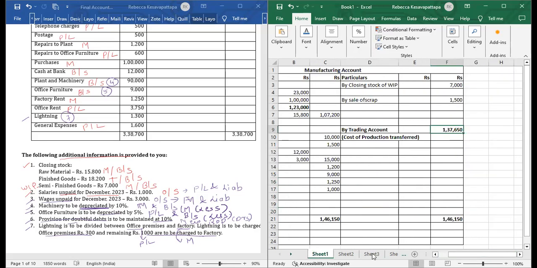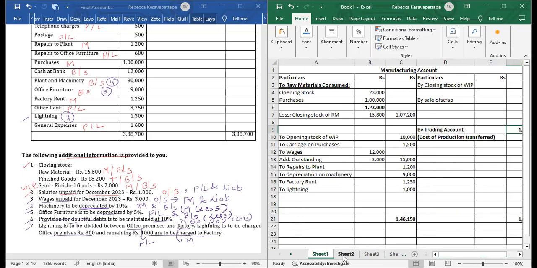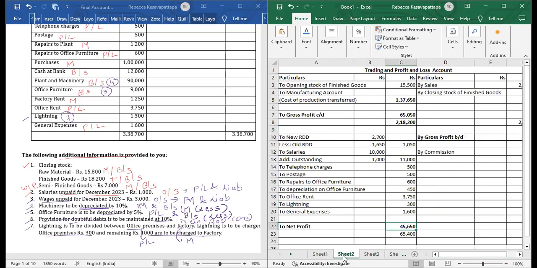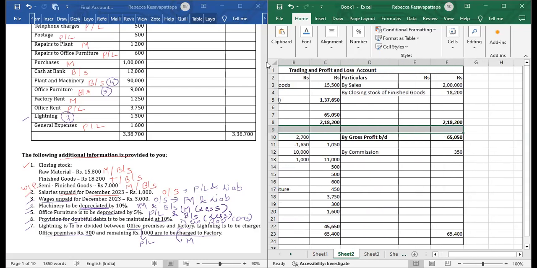Okay, this is manufacturing account. Then we have seen trading account, and this is profit and loss account. So I will make a bifurcation here.